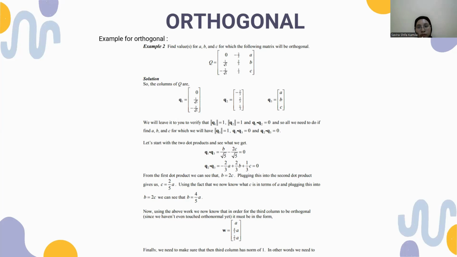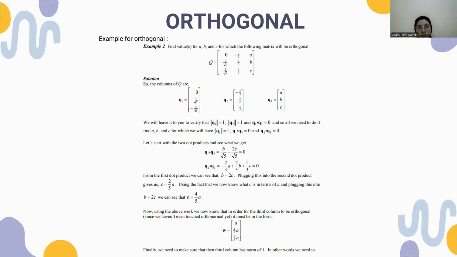And so all we need to do is find a, b, and c for which we will have the length of q3 equals 1, q1 dot q3 is 0, and q2 dot q3 is 0. Let's start with the dot product and see what we get.